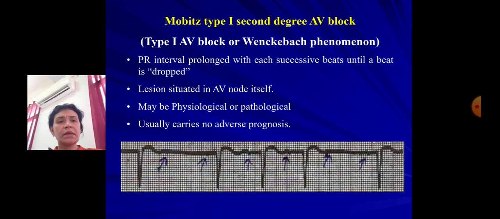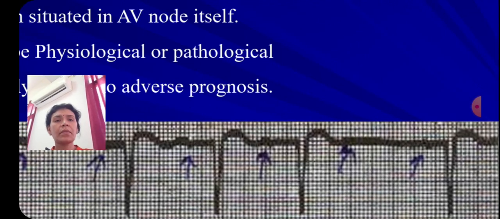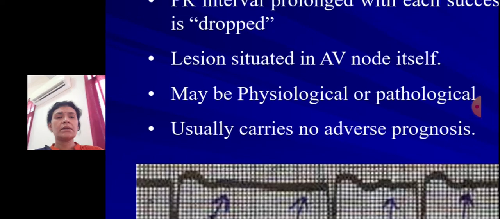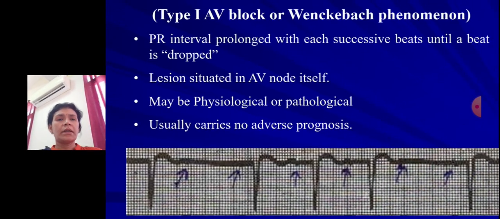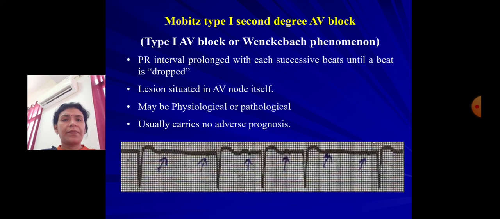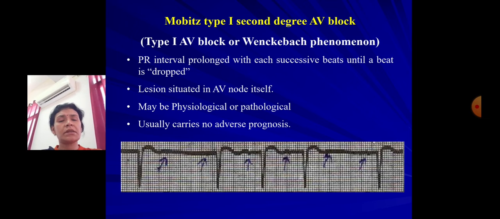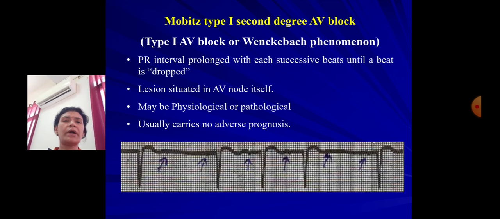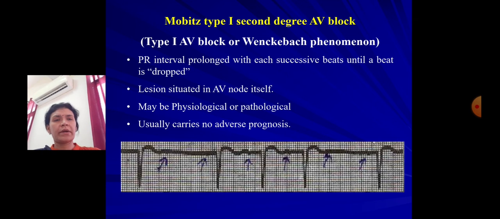So here we can see that this first one PR interval, then the second one PR is lengthened, then this is lengthened, and here it is dropped, and then again it starts with a shorter PR interval and then gradually widens. Lesion situated in the AV node itself. It can be physiological or pathological, and usually carries no adverse prognosis, but monitoring is required.